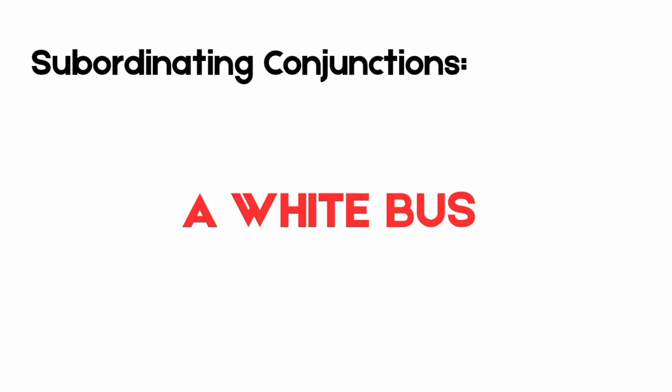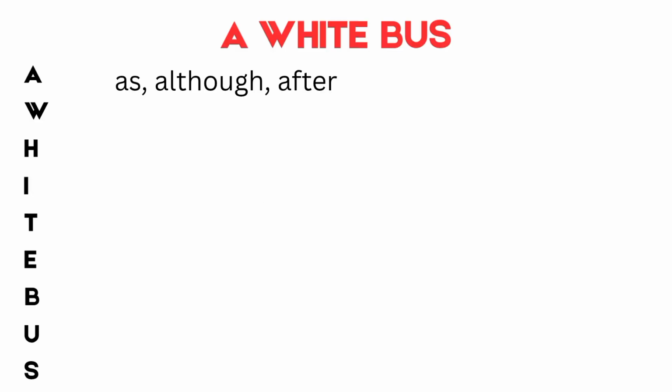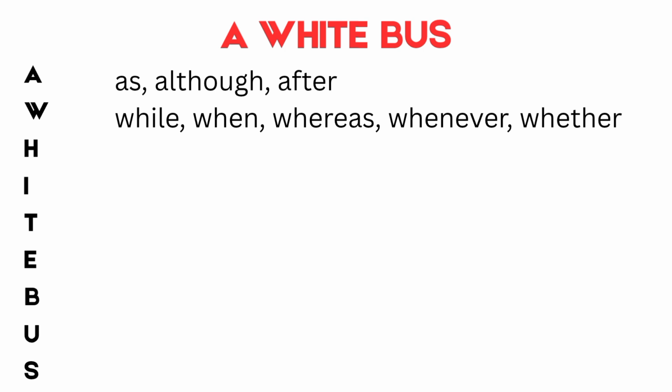Here are some common subordinating conjunctions from easy to remember fun mnemonics such as A WHITE BUS. So let's see, what does A WHITE BUS stand for? Here A for as, although, and after. W for while, when, whereas, whenever, and whether.